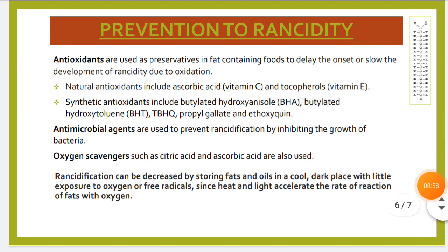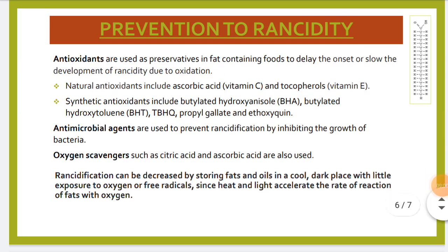Now what are the preventions to rancidity? We can use antioxidants, antimicrobial agents, oxygen scavengers, etc., to reduce the rancidity. Antioxidants are used as preservatives in fat containing foods to delay the onset or slow the development of rancidity due to oxidation.